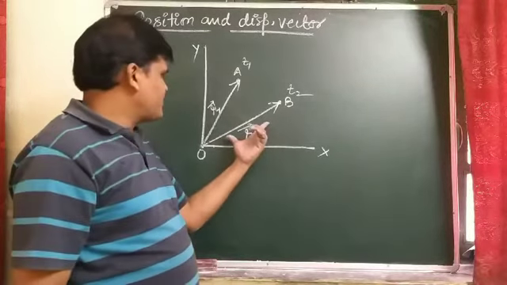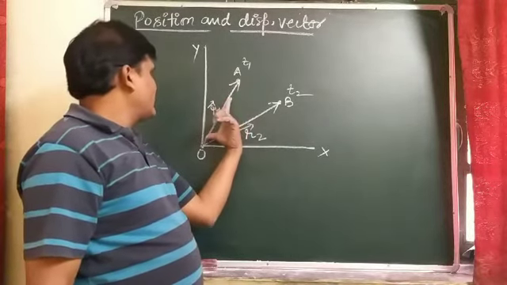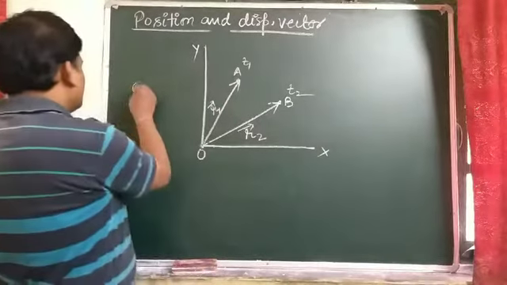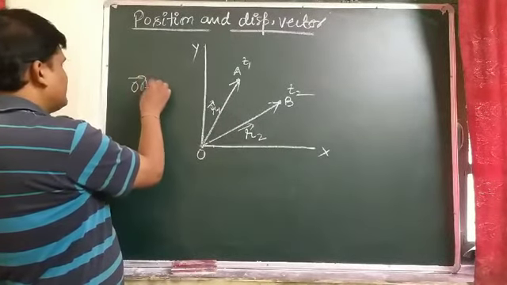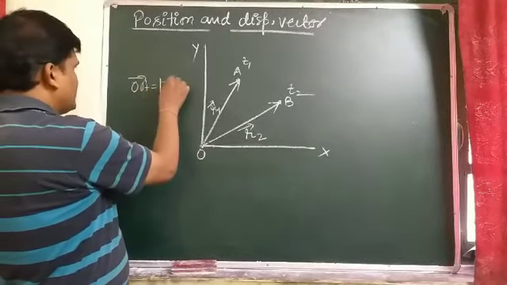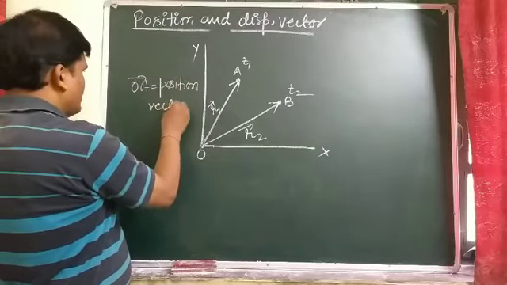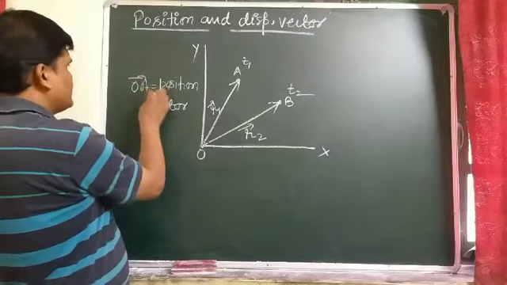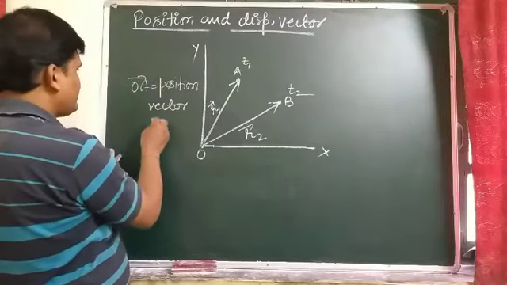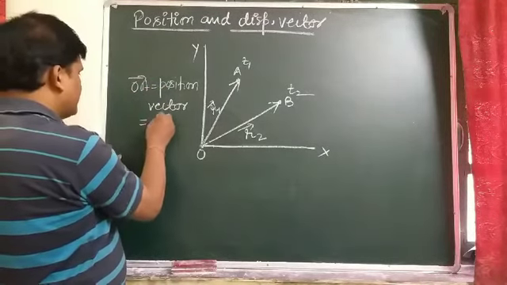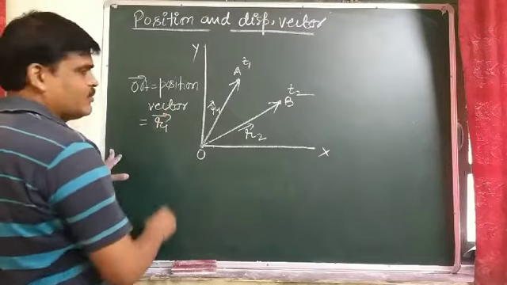So here OA is a position vector, represented by r1.